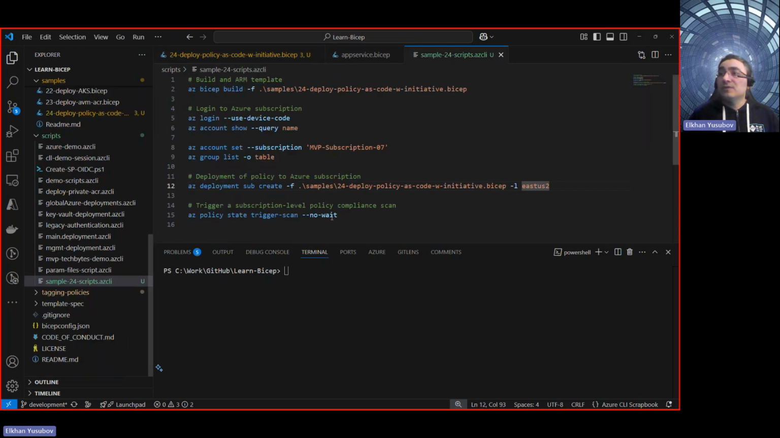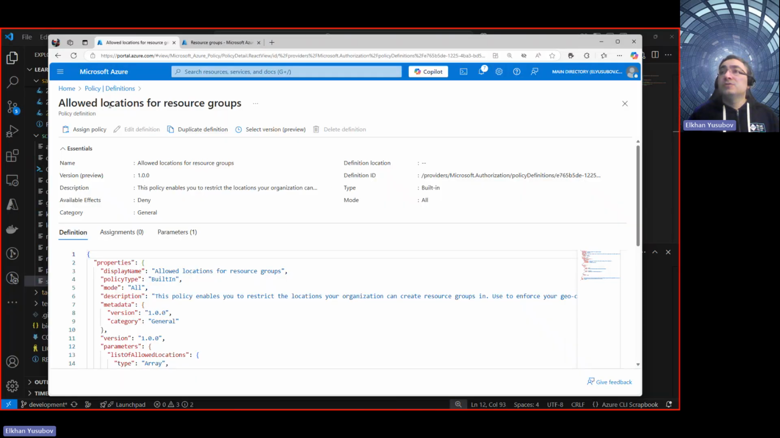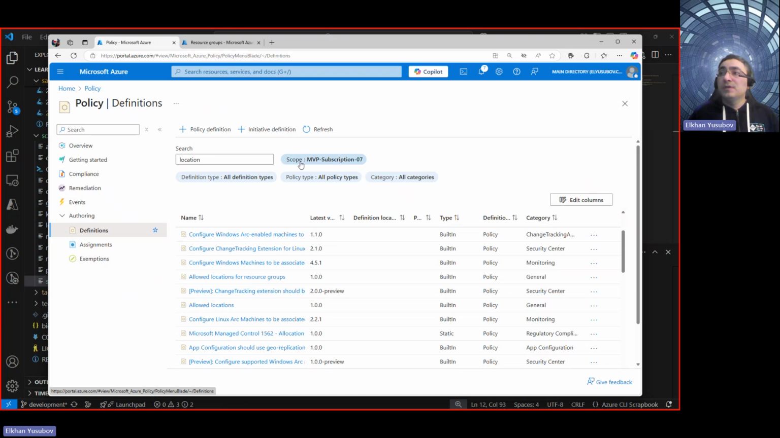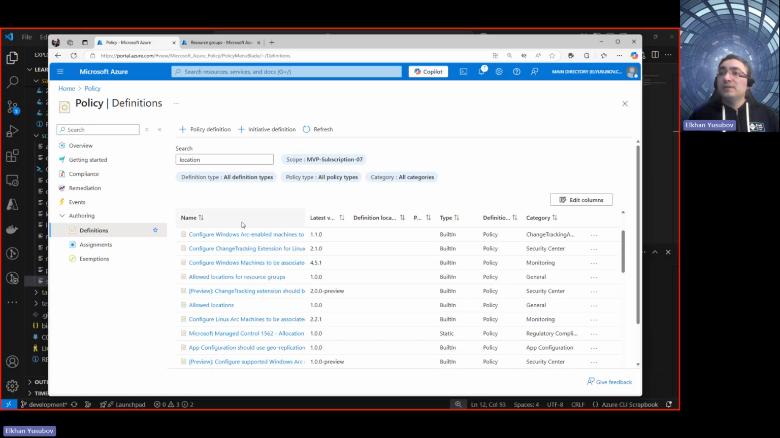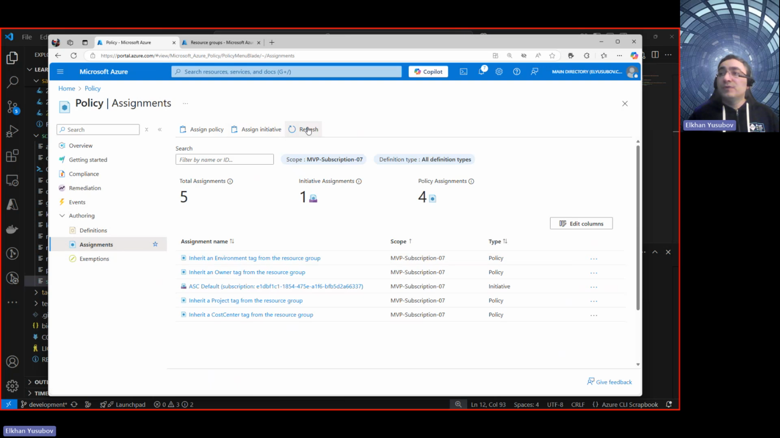Let me go back to the Azure CLI script. Before running this, I want to show what I have in my Azure environment. If I go back to policy definitions, I scoped into the same subscription that I just showed you. Now this is the subscription 007. And then if I go to my assignments, I have very few assignments here, as you see. So I have in total 5 assignments with one initiative only. The rest of them are just Azure policy definitions.